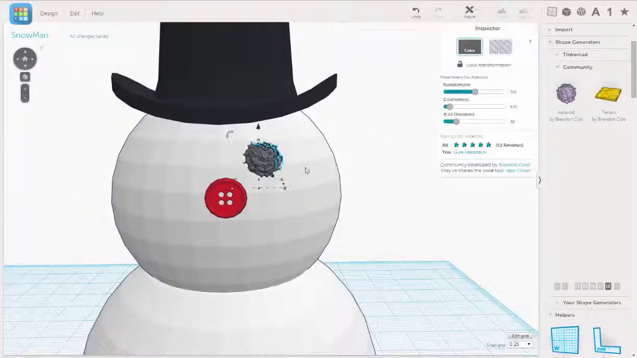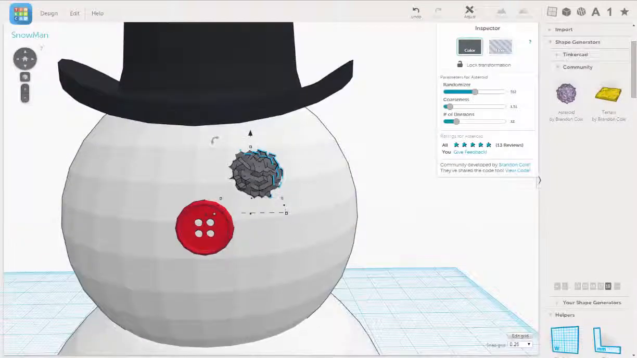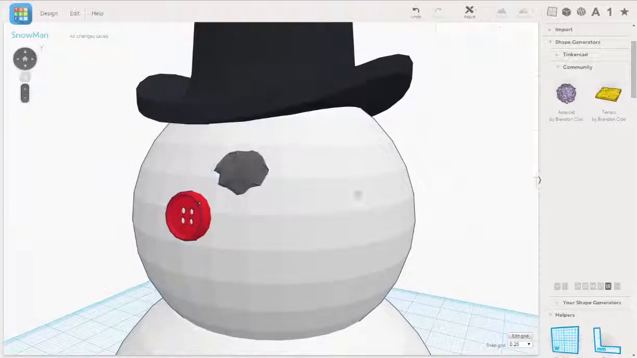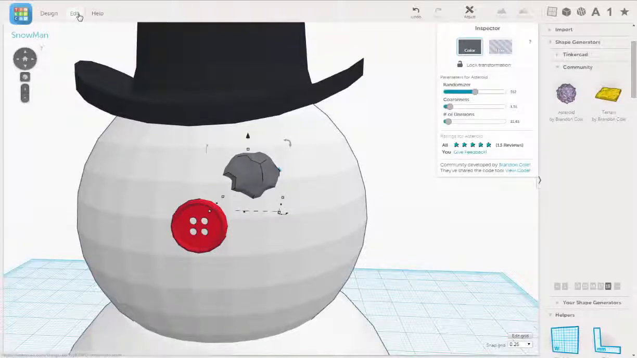Okay. So I'm going to see if we can have a little more fun with this piece of coal. So let's try dropping the number of divisions down. There we go. That works. All right. So now we're going to select it again. We're going to duplicate it. Edit, duplicate.